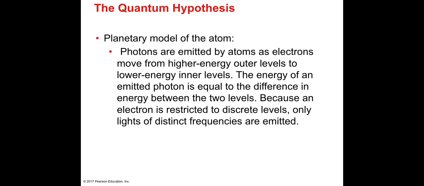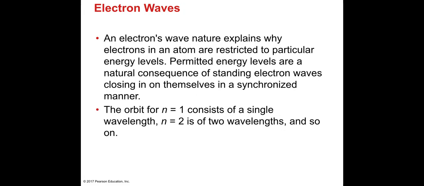Because an electron is restricted to discrete levels, only light of distinct frequency is emitted. Okay, so now look at an electron's wave nature. An electron's wave nature explains why electrons in an atom are restricted to particular energy levels. Permitted energy levels are a natural consequence of standing electron waves closing in on themselves.